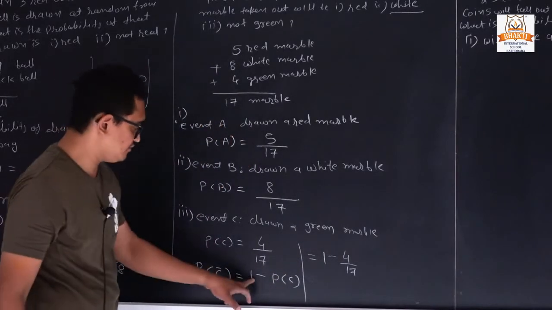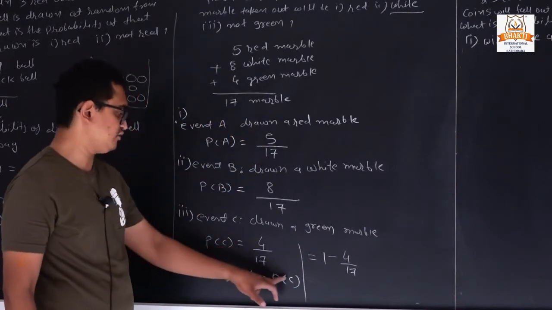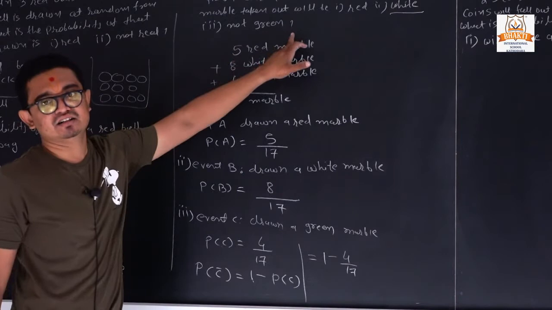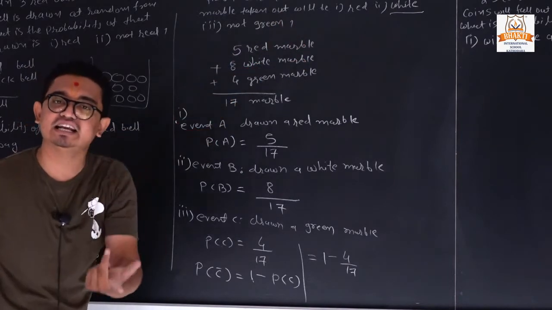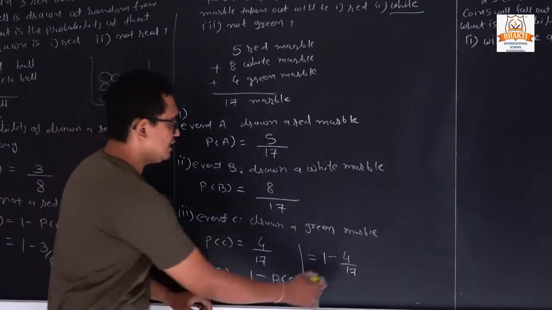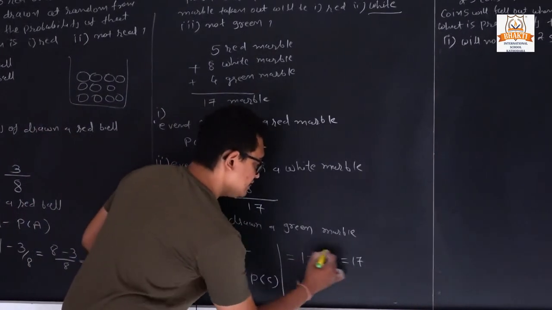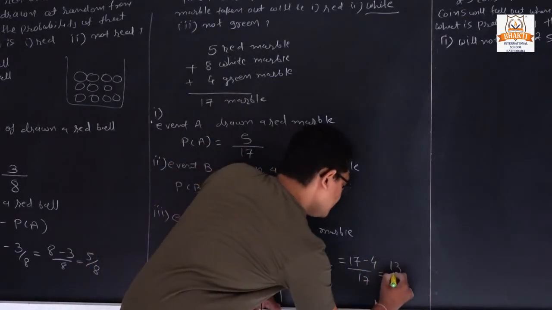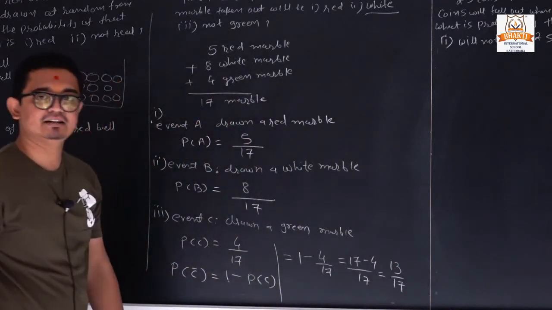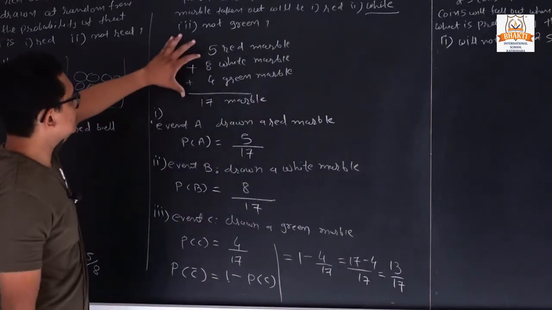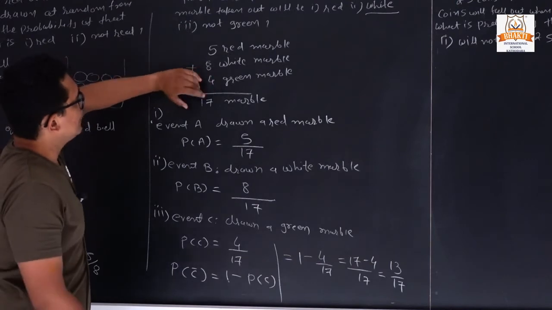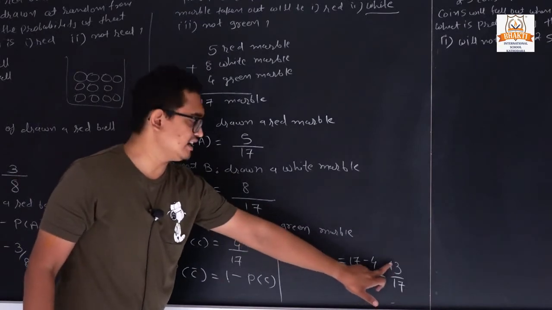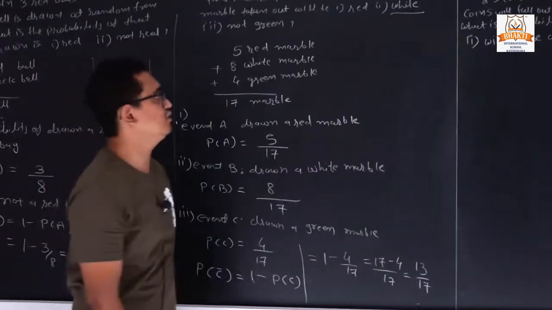Clear? Because the answer of green is 4 upon 17. But we want to find the answer for not a green. So first of all we can find the answer for only green, then we can complement it. Now 17 ones are 17 minus 4 upon 17. 17 minus 4, so what is its answer? 13. Clear? We can also find its alternate method. Not a green means what? Either white or red. So 8 plus 5, this is 13. So we can also directly find the answer by using the alternate method.